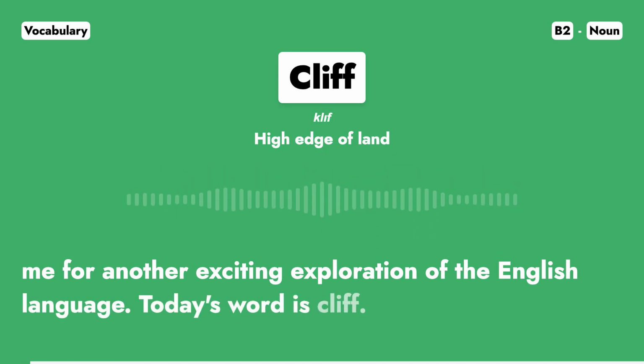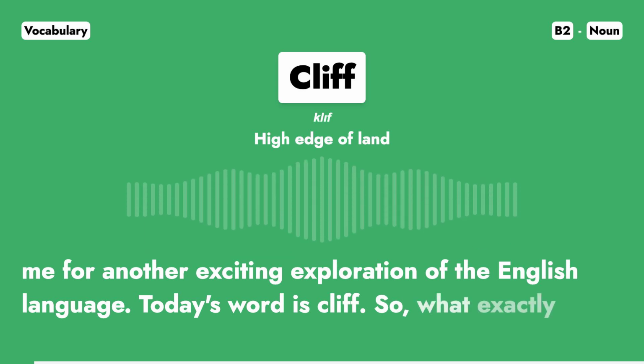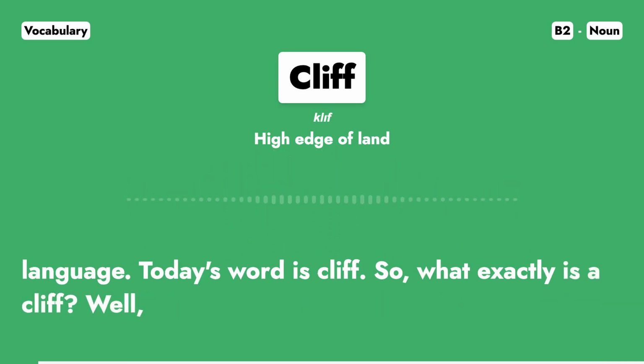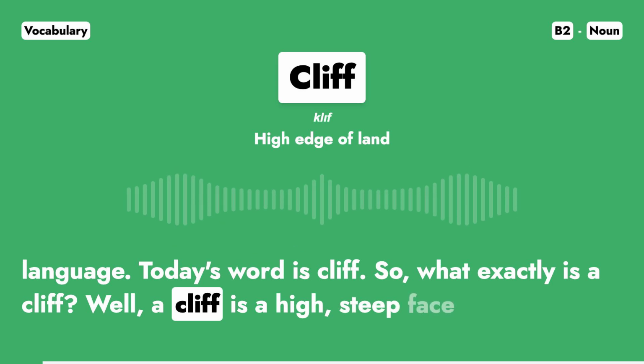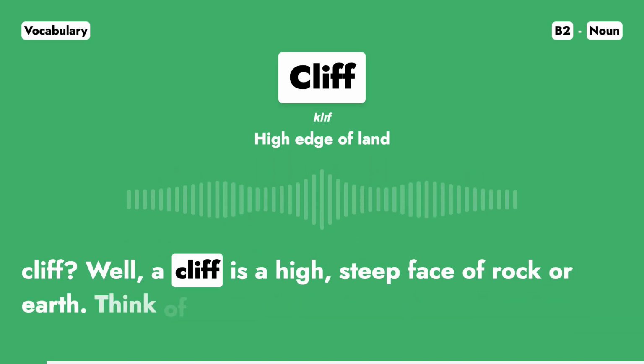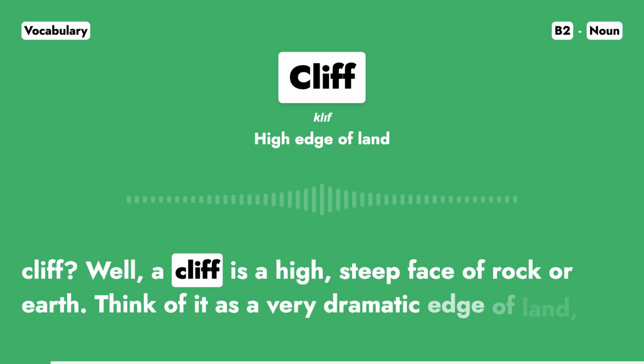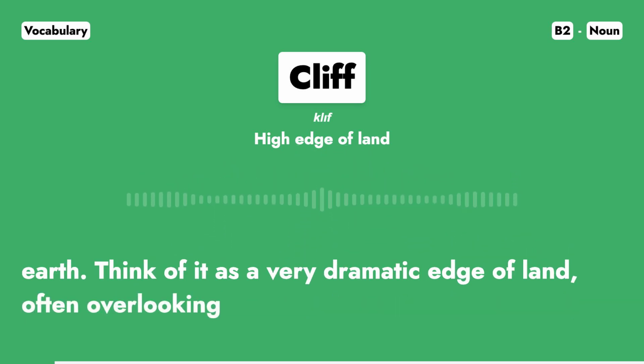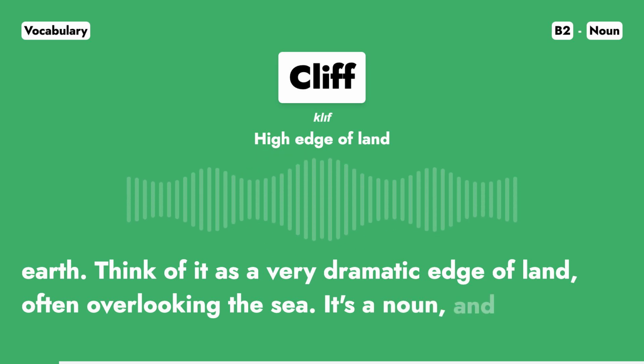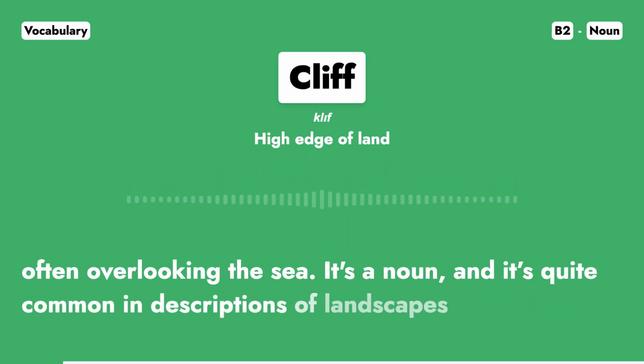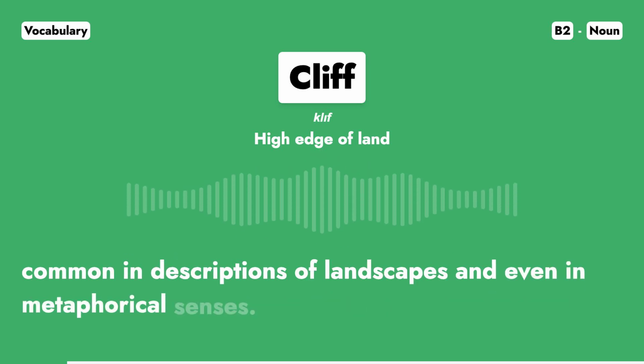Today's word is cliff. So, what exactly is a cliff? Well, a cliff is a high, steep face of rock or earth. Think of it as a very dramatic edge of land, often overlooking the sea. It's a noun, and it's quite common in descriptions of landscapes and even in metaphorical senses.